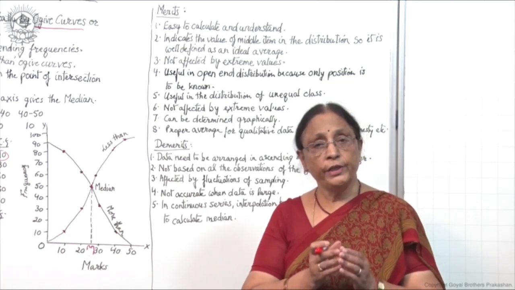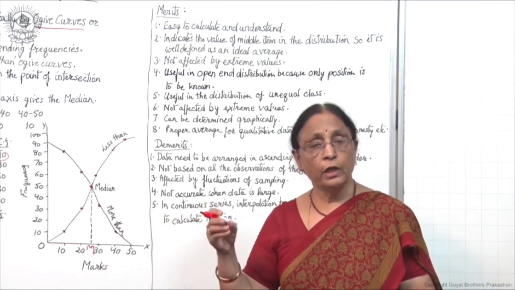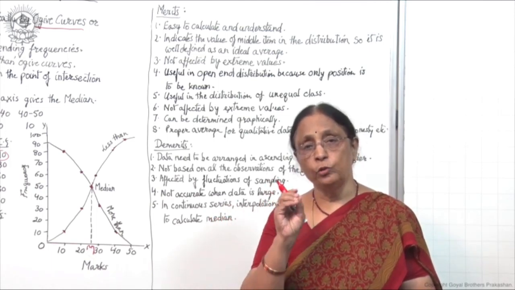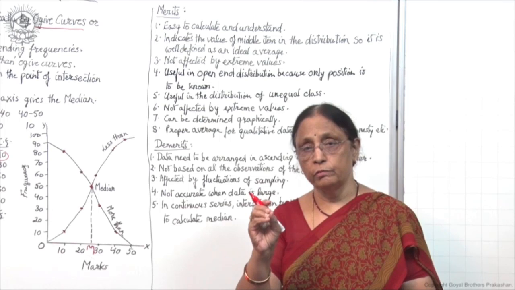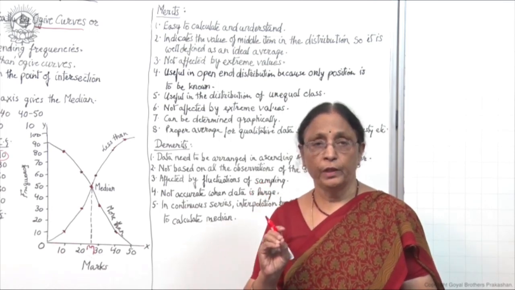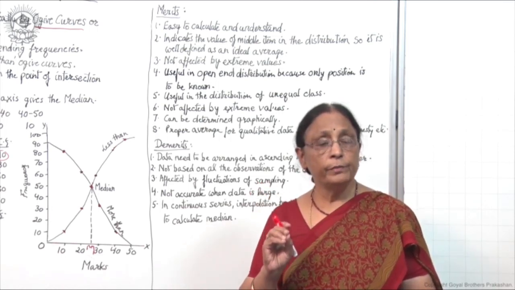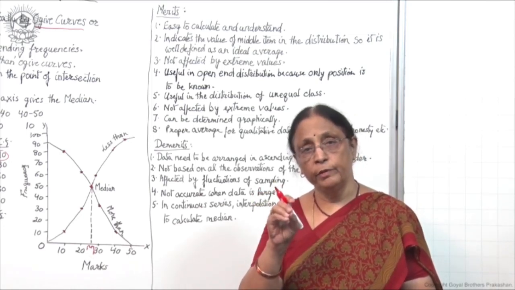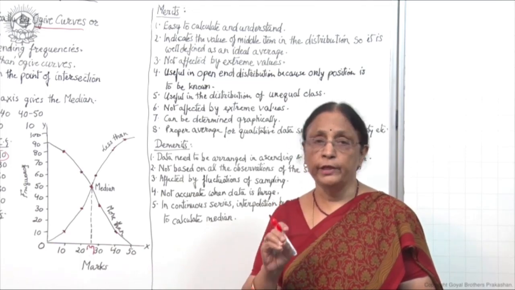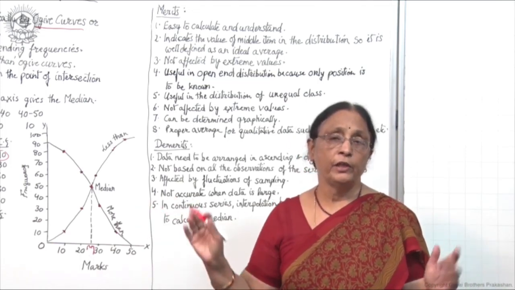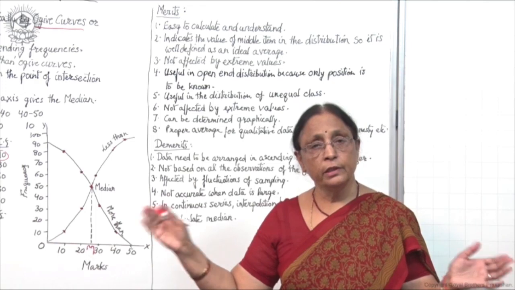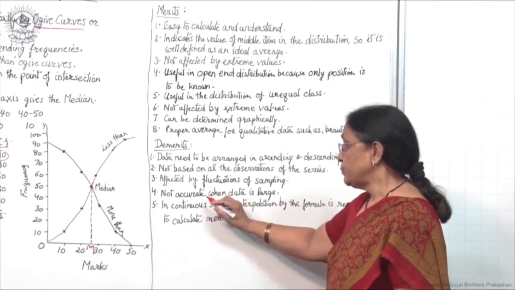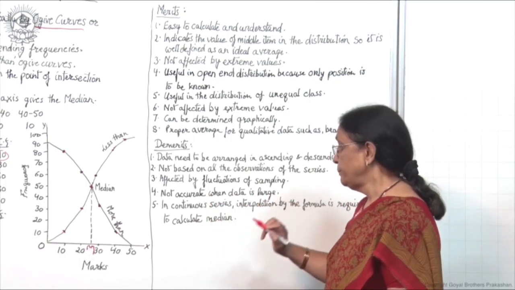Now, imagine if the data is very large, in thousands and lakhs, then if you are locating the central value only and you are indicating that this is the median, then this will be just an idea that median is somewhere here in between, but it is not very accurate, because extreme values are given and data is very vast. So, in this way, when the data is very large, it is not very accurate.